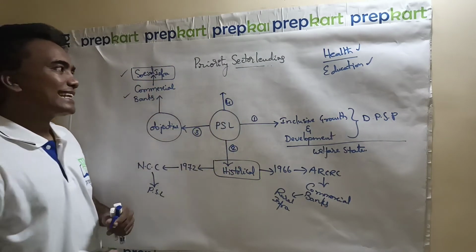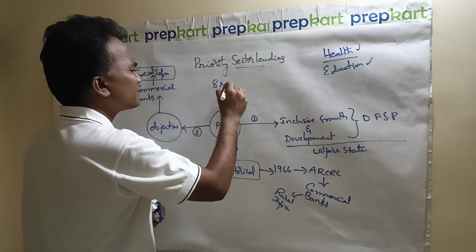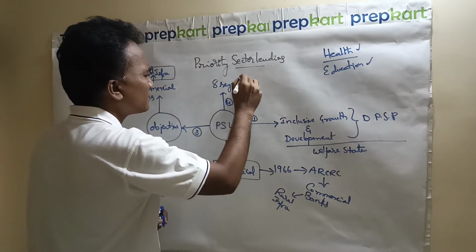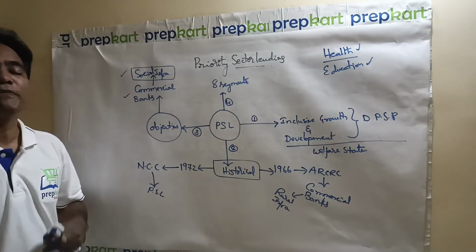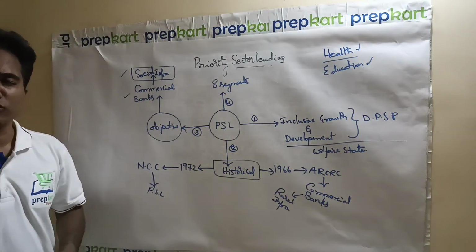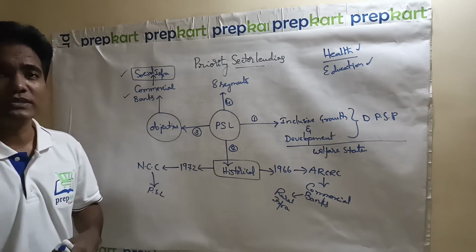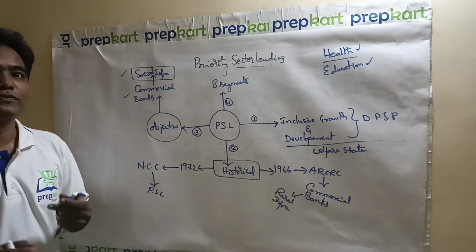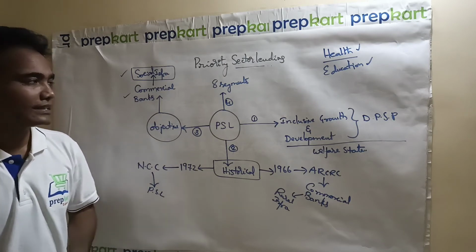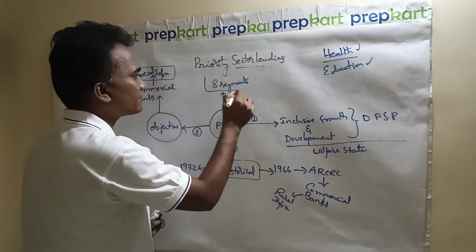Now, 8 segments are considered here under priority sector lending, like agriculture, educational loans, home loans, MSME loans, etc., which need the basic support of the banking system. So, 8 segments are covered here.